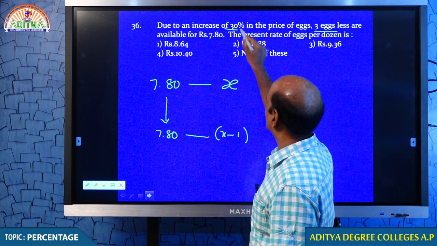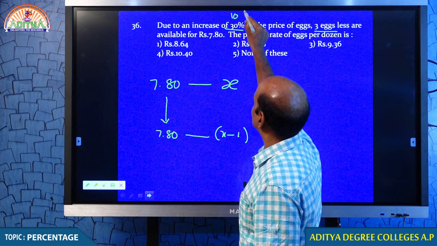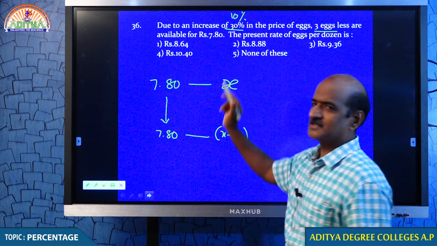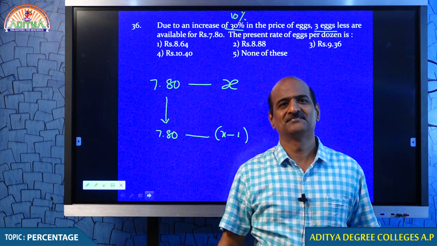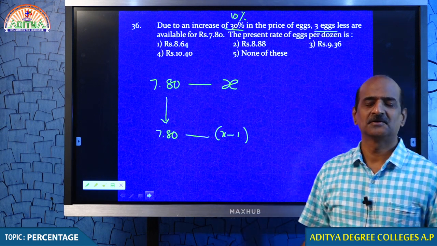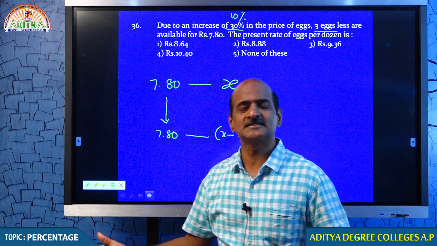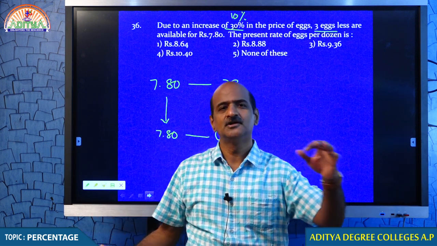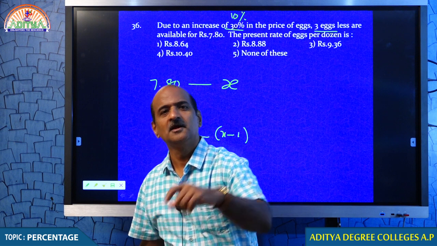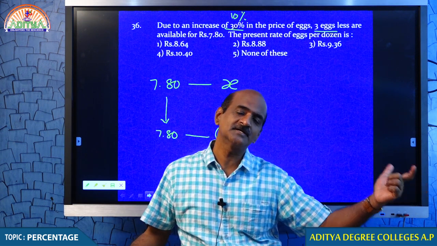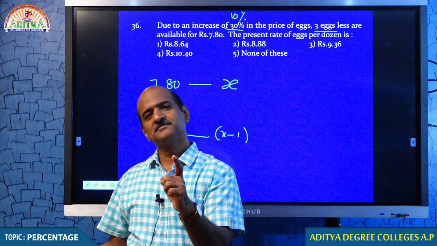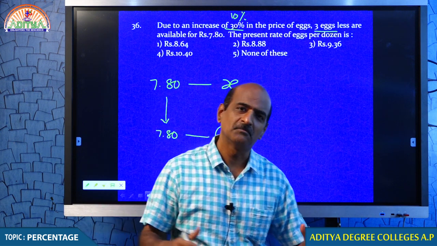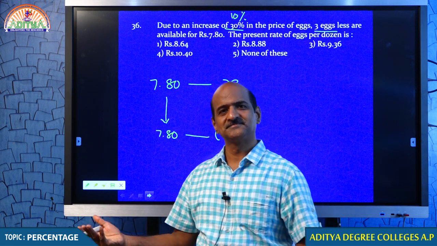The price is increased by 30%. I said the price is increased by 10%. Both mean the same. That is common sense. Price increases by 30%, you get 3 eggs less. Price increases by 10%, you get 1 egg less. Both mean the same. By 3, by 3.